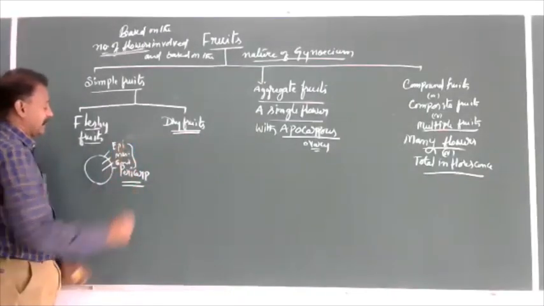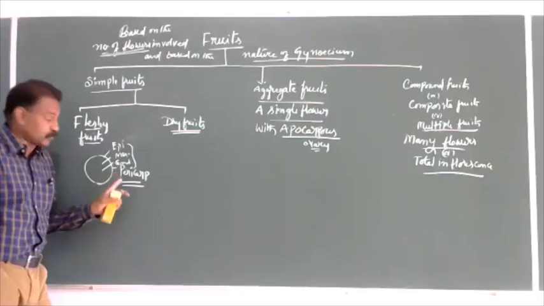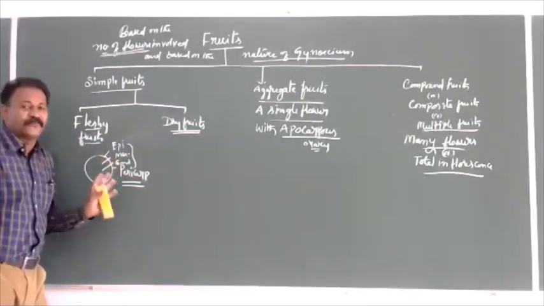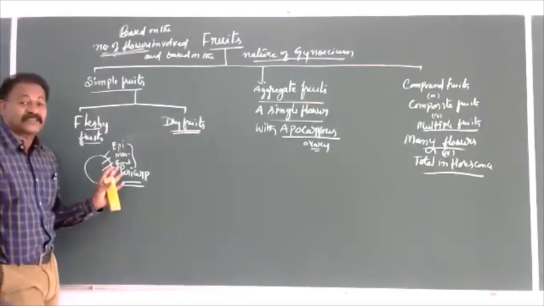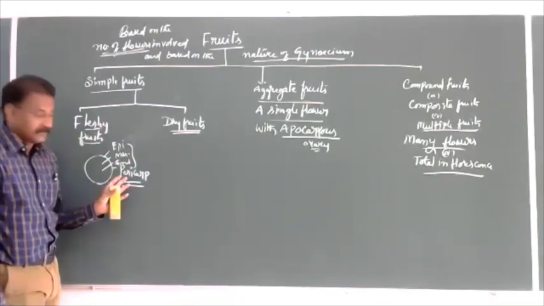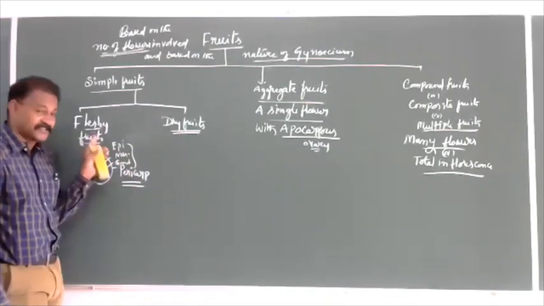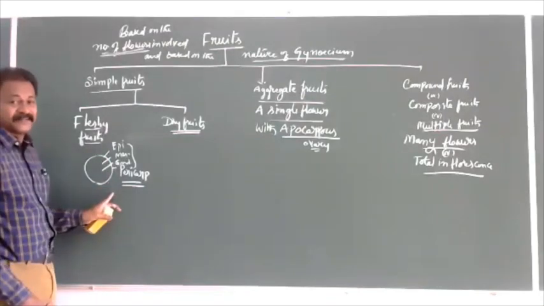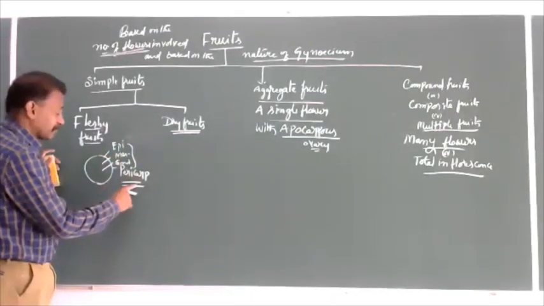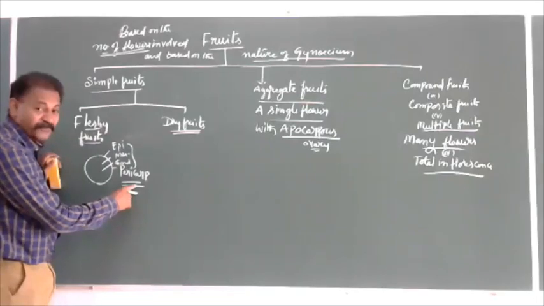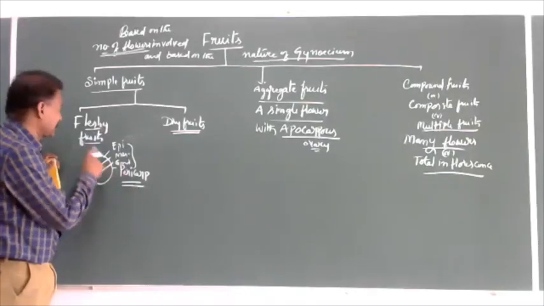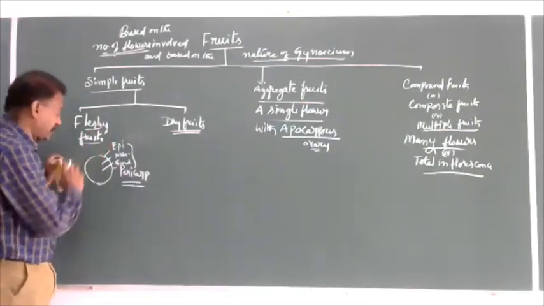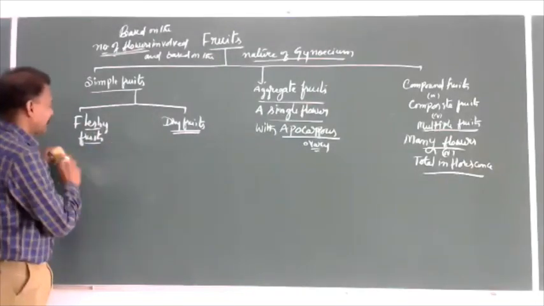So whenever the pericarp is capable of storing food material, as in most of the edible fruits, it is called a fleshy fruit. So a fleshy fruit is defined by the nature of the pericarp. Pericarp's nature here is fleshy, it stores food material.